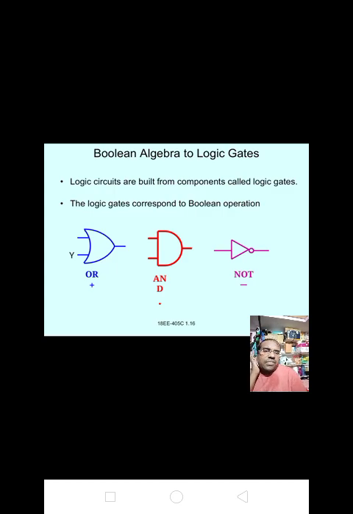Okay, here I have given three diagrams for logic gates: the basic logic gates, that is OR gate, AND gate and NOT gate, as well as the symbol representations for the logic gates. Logic circuits are built from components called logic gates. Please note down the diagrams for logic gates. Inputs A, B and output Y. Okay, please make a note of it.